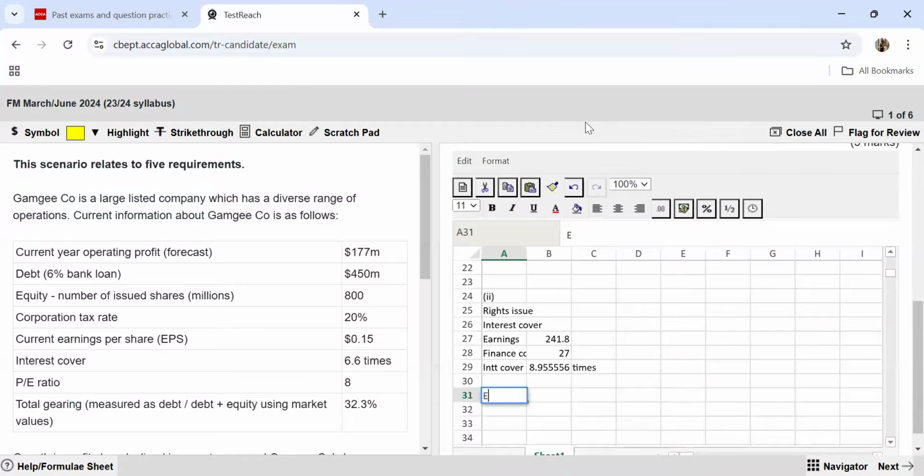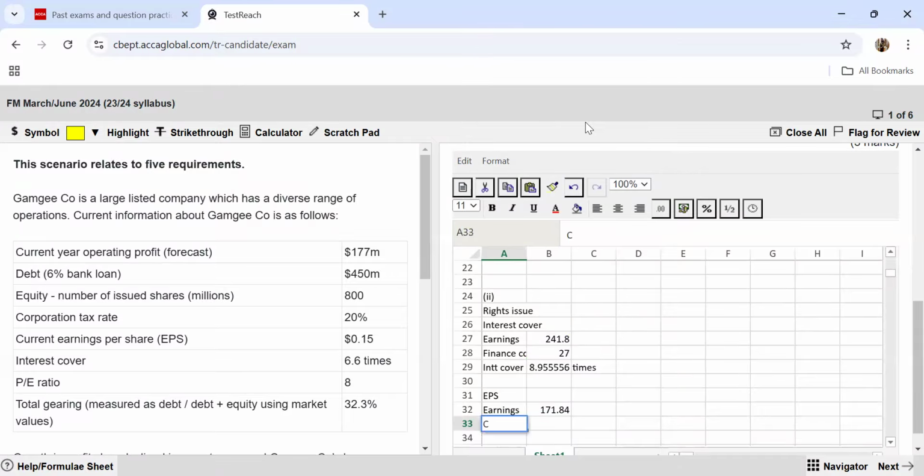Moving to the second one, which was EPS. So how do you calculate EPS? It's going to be the earnings which are going to be left after the tax. If this is the amount of money that I'm making, 241.8, from this I need to subtract my interest cost, which is 27. And now on this amount, I will be paying taxes. Taxes are 20%, so 1 minus 20%. So this is what I'm going to be left with. It's going to be 171.8.